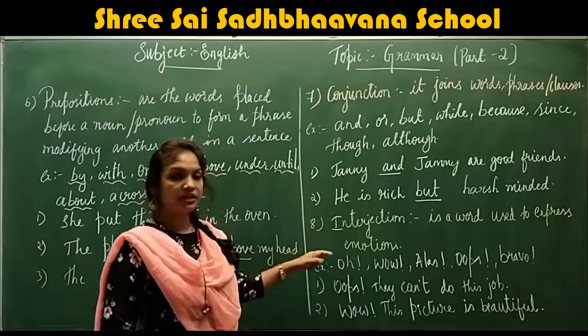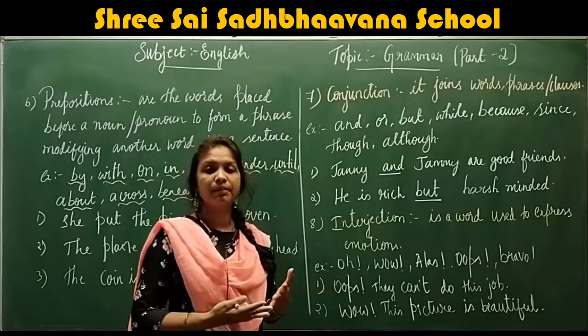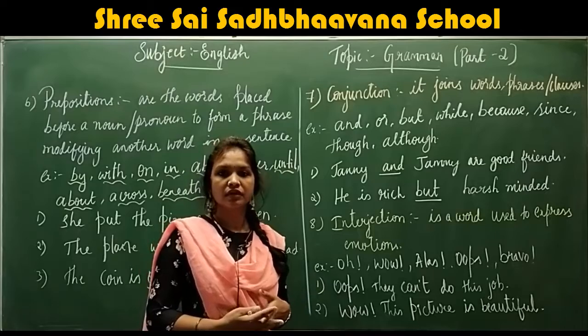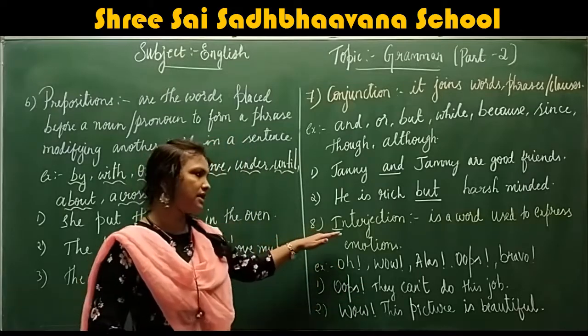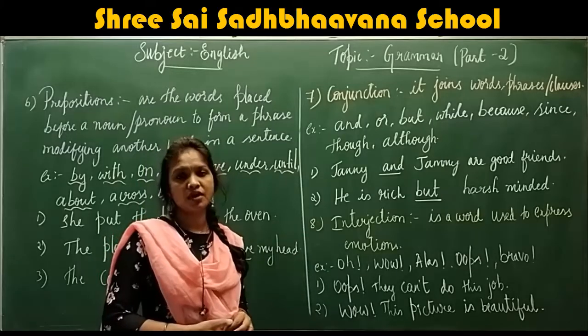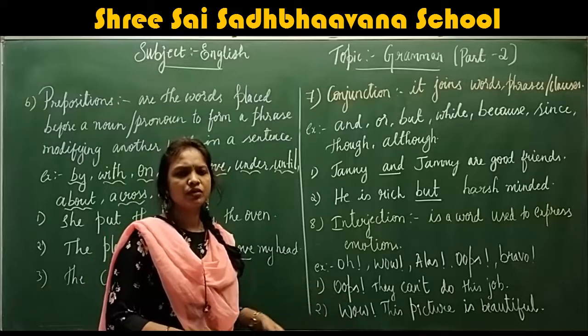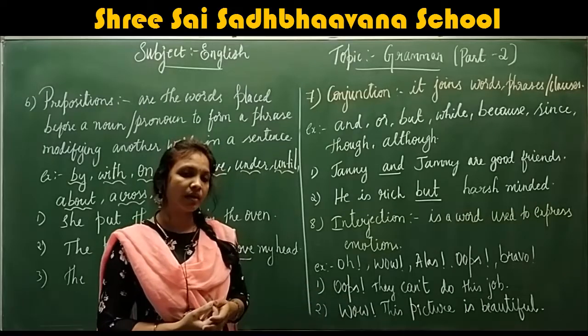The words that come under interjection are oh, wow, alas, oops, bravo. These are a few words which come under interjection. The first one, oops, they can't do this job. So it is showing a sad emotion, right? Oops, they can't do this job.